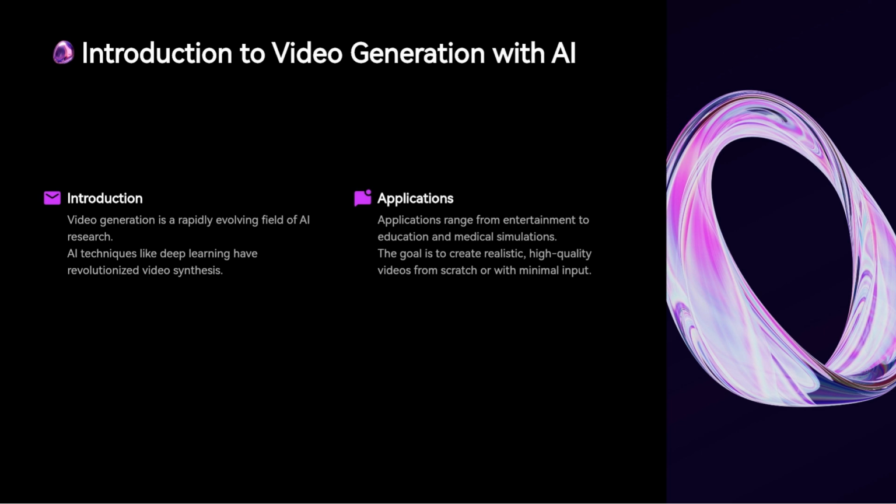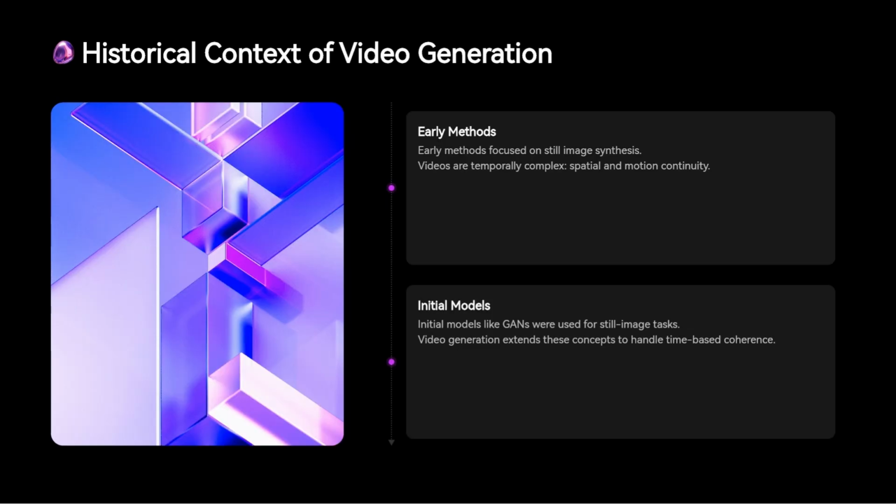create and consume media. Video generation, as a field of AI, has evolved from earlier work in still image synthesis. Initially, AI focused on creating high-quality static images through techniques like GANs. These models excelled in producing realistic stills, but video poses an additional challenge, incorporating motion and maintaining temporal consistency. Early video generation efforts often faced issues with maintaining coherent motion over time, and models that worked well for still images were not directly applicable to video due to the need for frame-to-frame continuity.